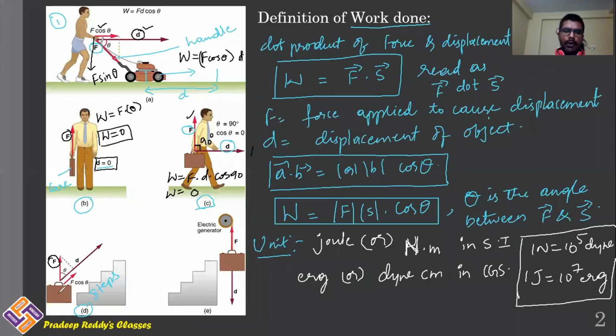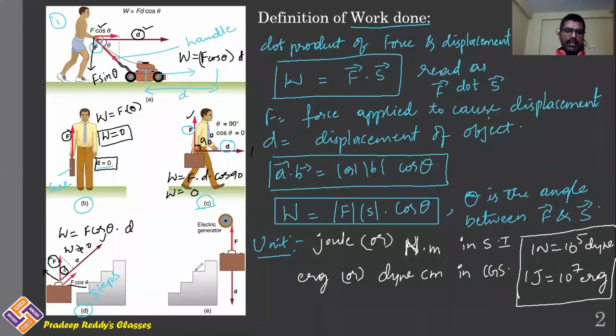But you are starting from the point and you are going on the steps. Therefore, displacement is in the direction of the steps. This is displacement D. Now, angle between F and D, there is some angle theta, which is marked here. I need to resolve this force into components: one component along the direction of the displacement, and another component perpendicular to the displacement. Along the displacement, we have F cos theta. In this case, work done will be equal to F cos theta into displacement D. And here it is non-zero work done. Work done W is not equal to 0.